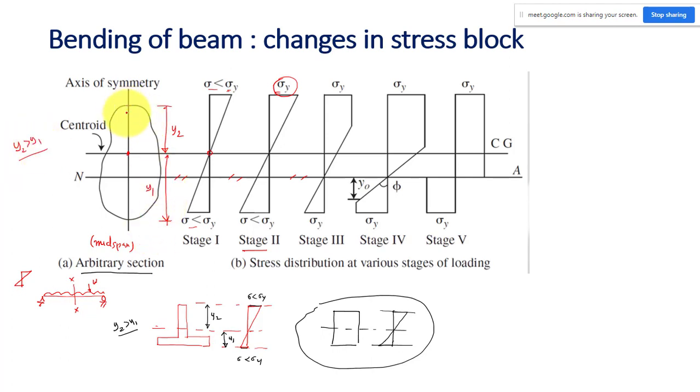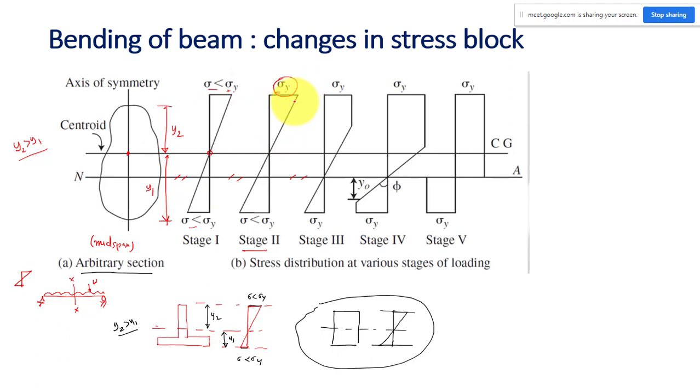Also, we have taken an arbitrary cross section, because that will be better, so that I can explain many more things than with a symmetric section here. So I keep on increasing the load. In stage one, both fibers have less than yield strength. It is in the linear range.